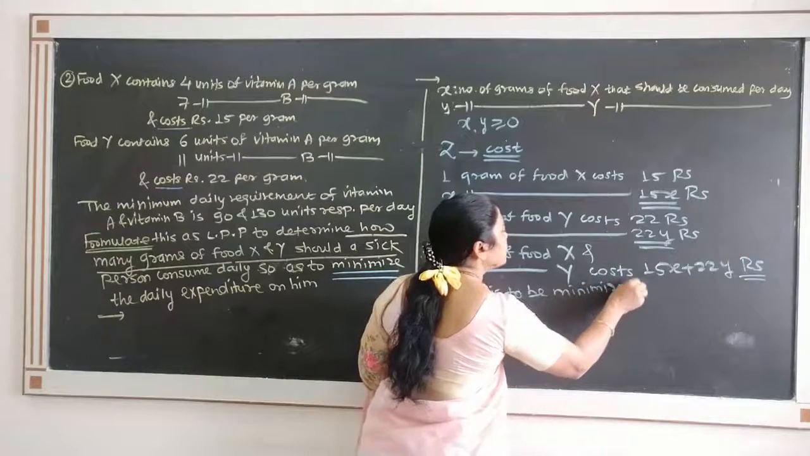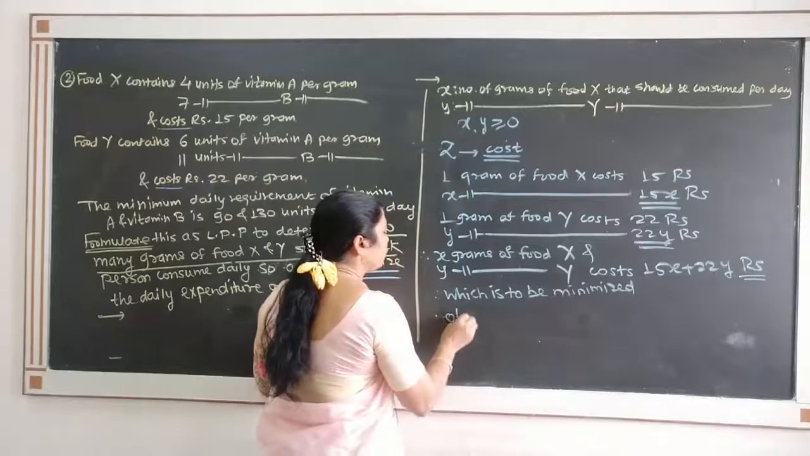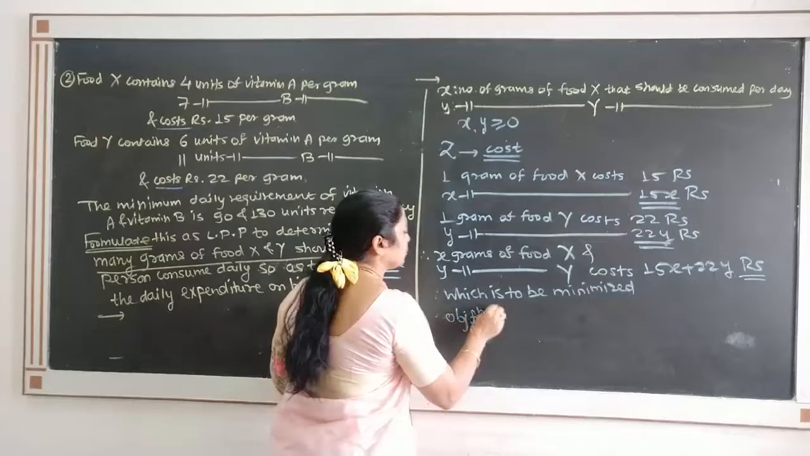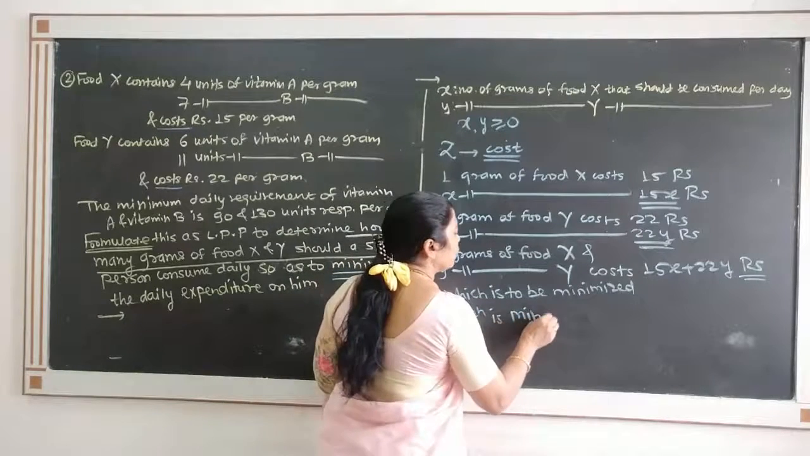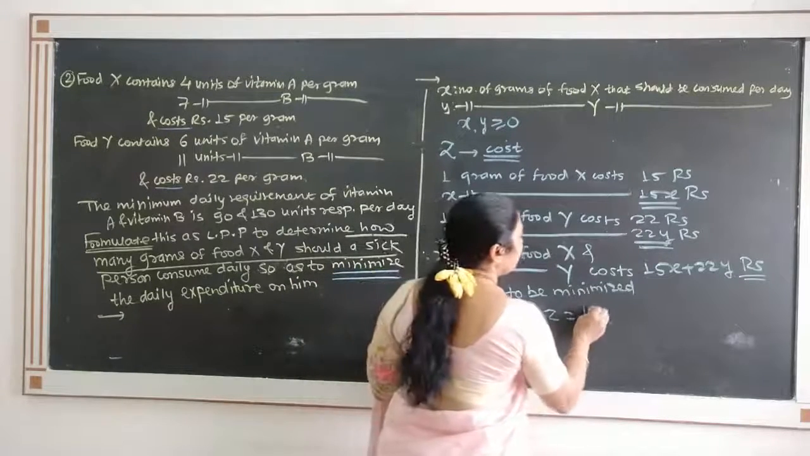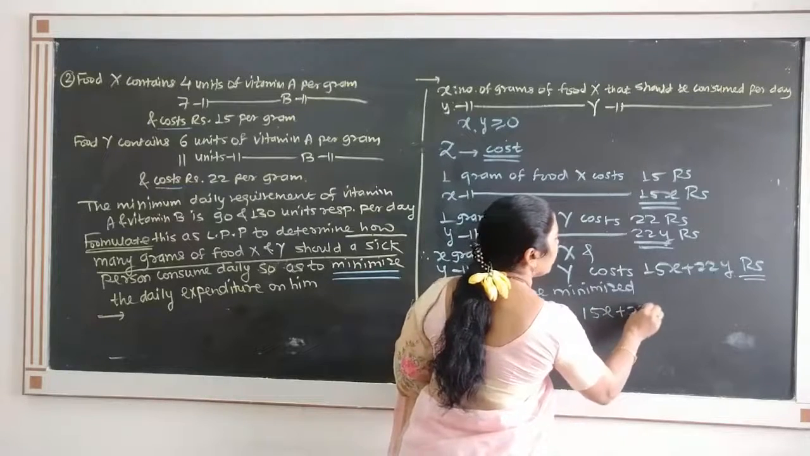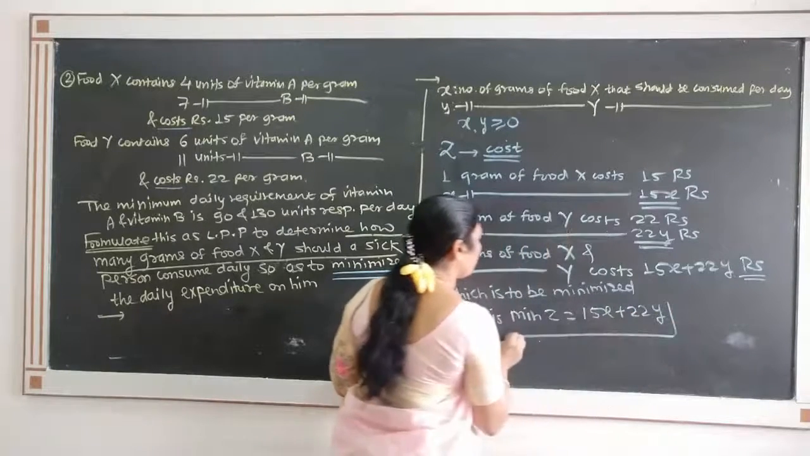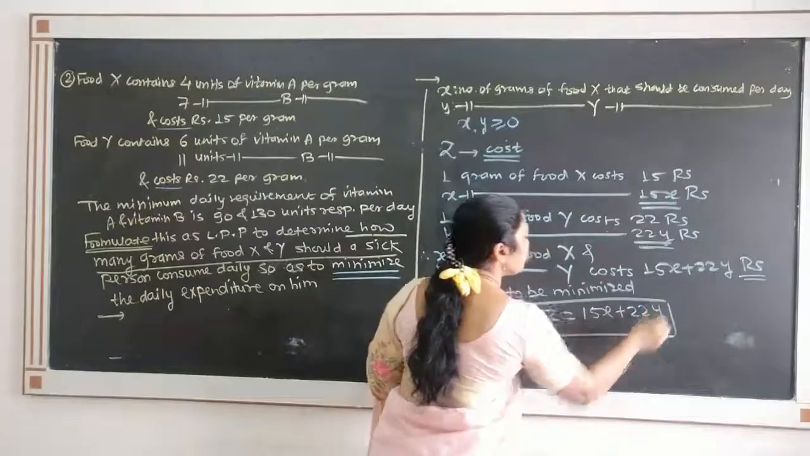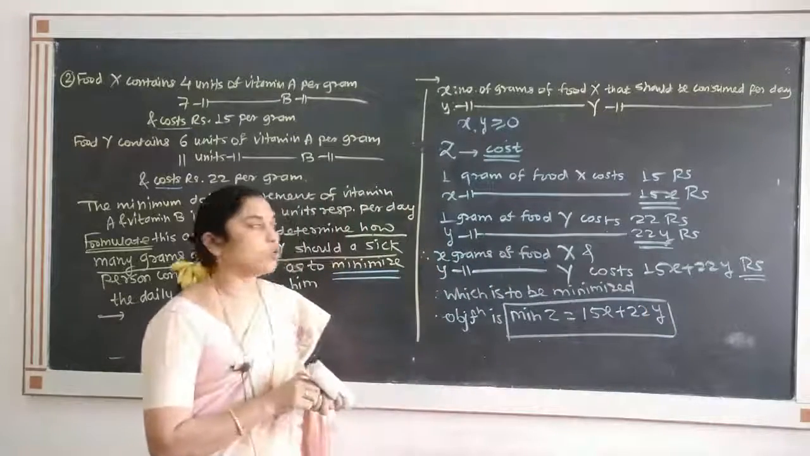So what is our objective function? Objective function is minimize Z is equal to 15x plus 22y. This is objective function. Minimize Z is equal to 15x plus 22y.